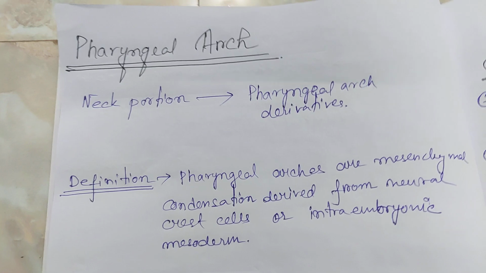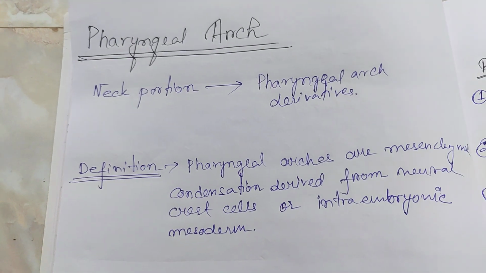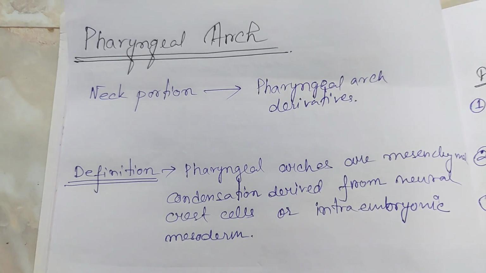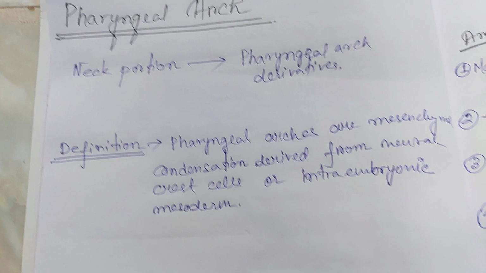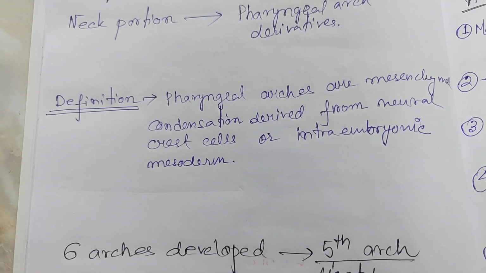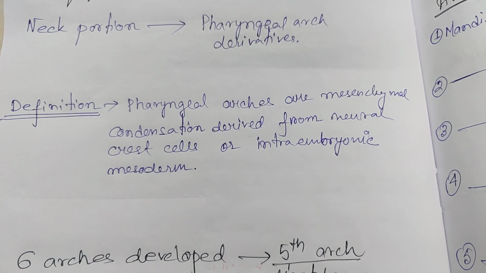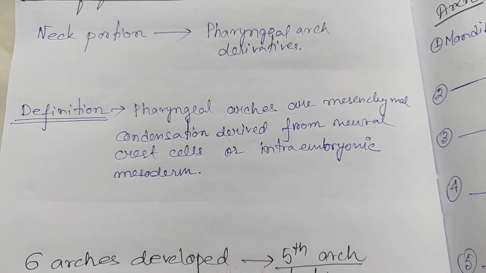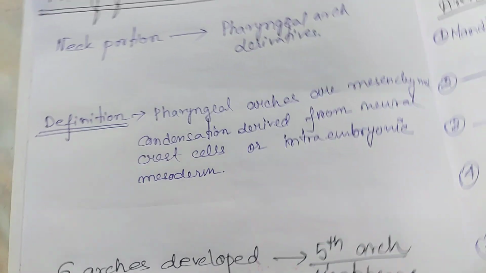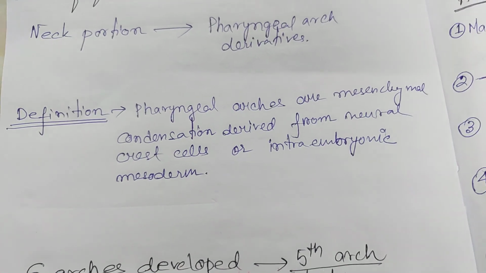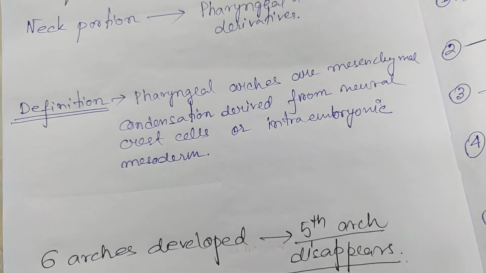Okay, so pharyngeal arch. Which portion is derived from pharyngeal arch? The neck portion is derived from pharyngeal arch. Next is the definition. Pharyngeal arches are the mesenchymal condensation derived from neural crest or the intra-embryonic mesoderm. You need to remember this definition. This is like ABCD, so this definition you have to remember by hook or by crook.